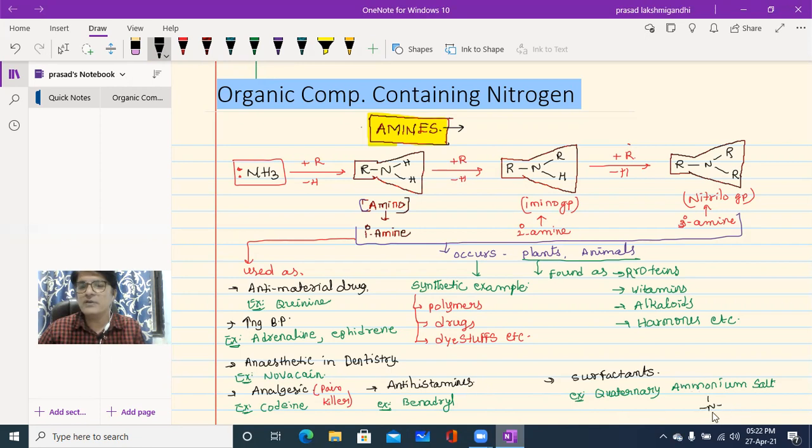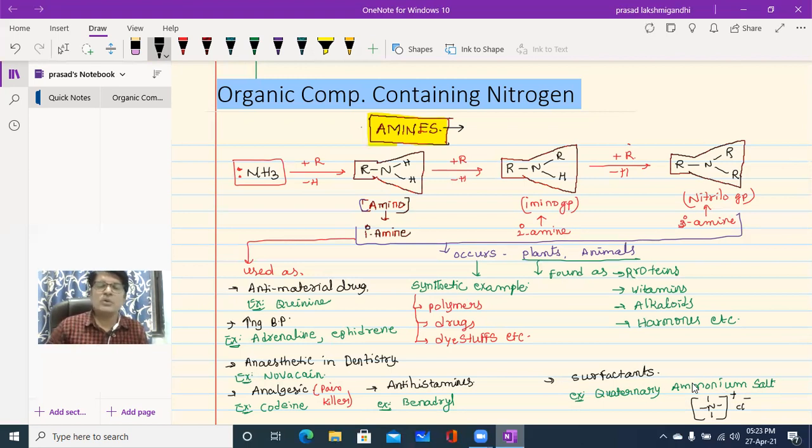We write it as N plus, because the nitrogen tends to lose one valency, bonded to any atom or group, with Cl minus or simply X minus. This type of salt is known as a quaternary ammonium salt, for example NH4Cl, ammonium chloride. Clear? So this is a little introduction about amines, beta.